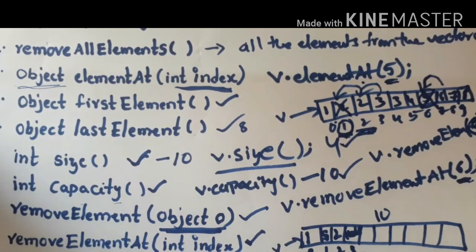Okay. Now have you got an idea of the purpose of the removeElementAt method and the removeElement method? These are some of the important methods of the Vector class. These are also called legacy methods. What do you mean by legacy methods? Legacy methods means old methods. They were introduced in the Java 1.0 version. Clear? Okay, so with this we have got an idea about what the Vector class is, in how many ways we can create an object for a Vector class, and what the various methods of the Vector class are, right? In later sessions we'll see one example program on this vector so that you'll get a better idea. Okay, thank you everyone.